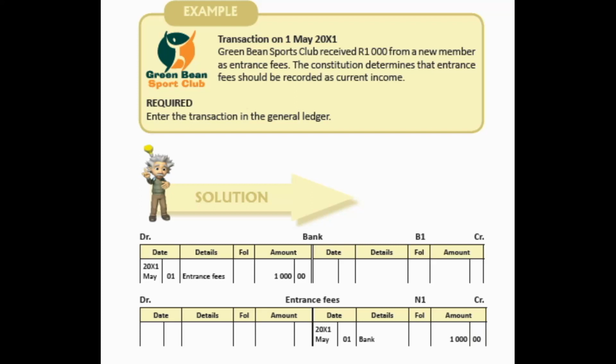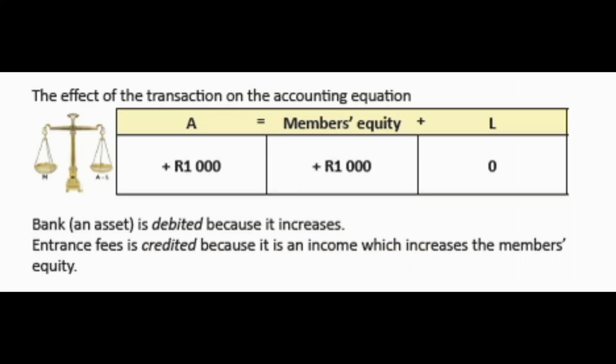We debit bank and we credit entrance fees. Bank is an asset that increases, and then income will increase. Like in the case of a trading organization, an income increases your owner's equity. In this case, it will increase your members' equity. So in this case, it is 1,000 Rand.